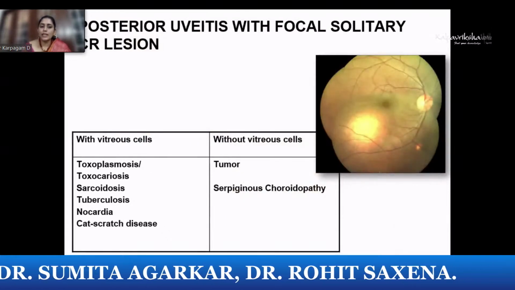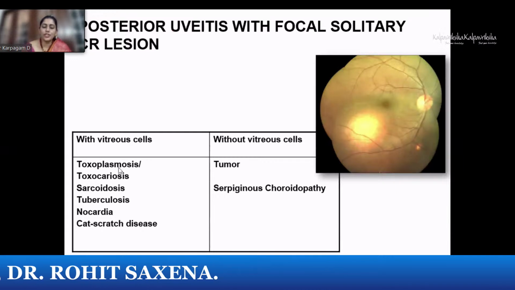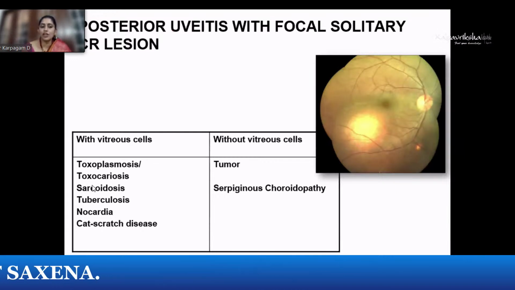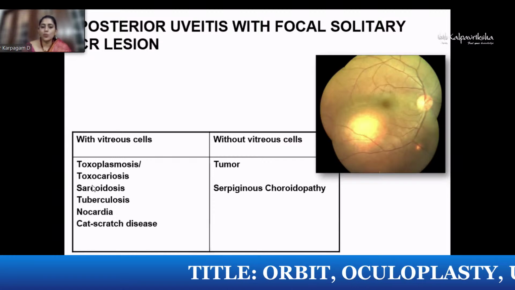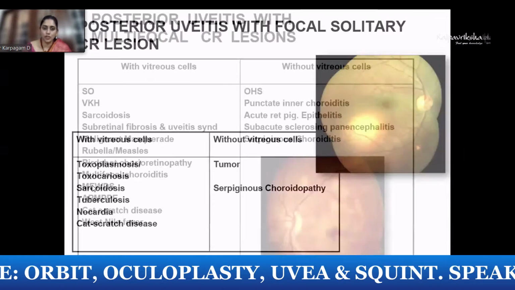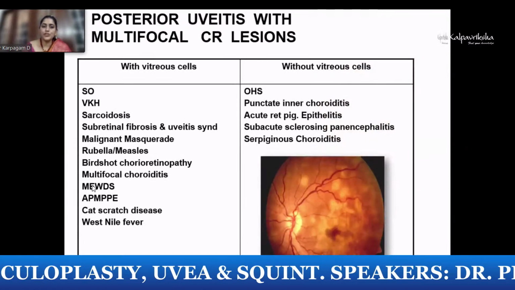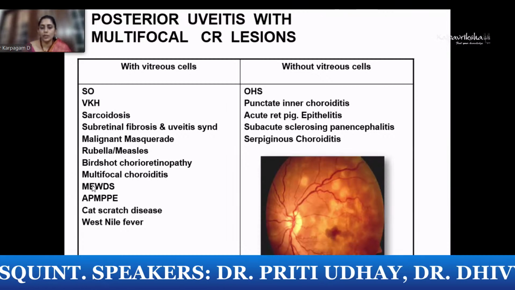Need to find out there are certain lesions or etiological causes when posterior uveitis presents with vitreous cells. Think of more commonly infectious causes like toxoplasmosis, and then move on to the further causes like sarcoid, TB, nocardia, and cat scratch. When we see it without any vitreous cells, you more think in line of tumor or serpiginous choroidopathy. When the posterior uveitis is having multifocal lesions, again, you can further classify with and without vitreous cells.